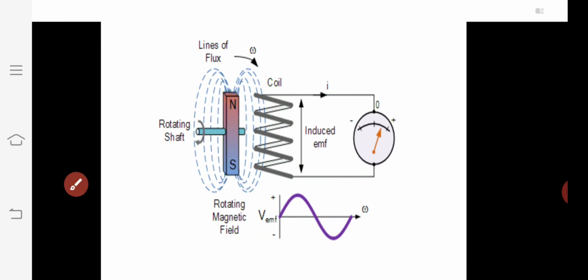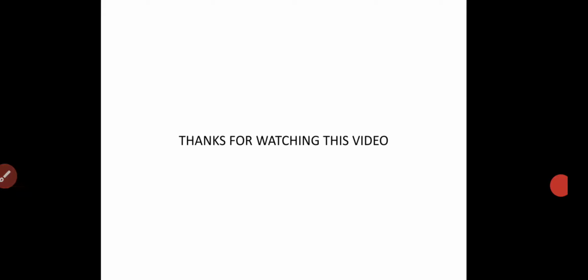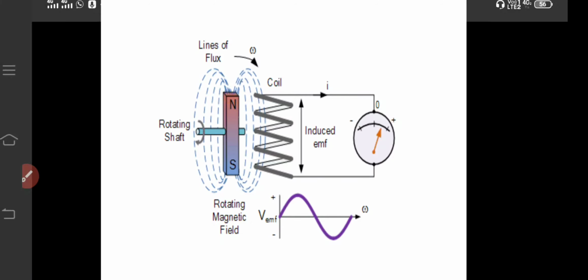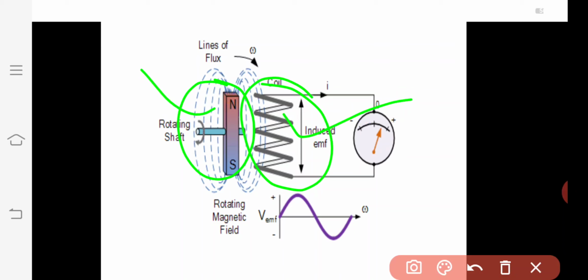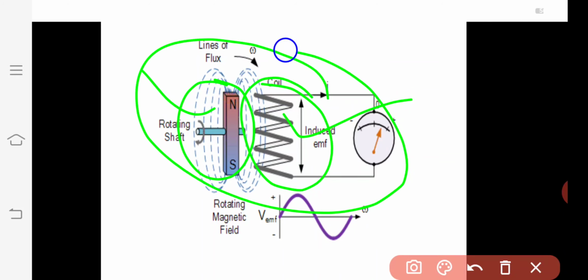So with a magnet and a coil, a magnetic field is generated and an electric field is generated. Both experiments are known as electromagnetism.